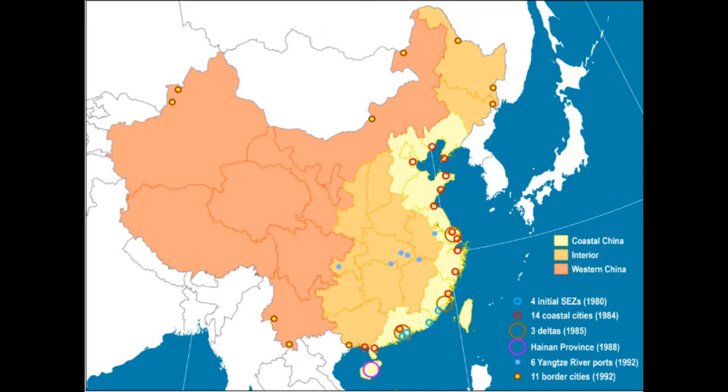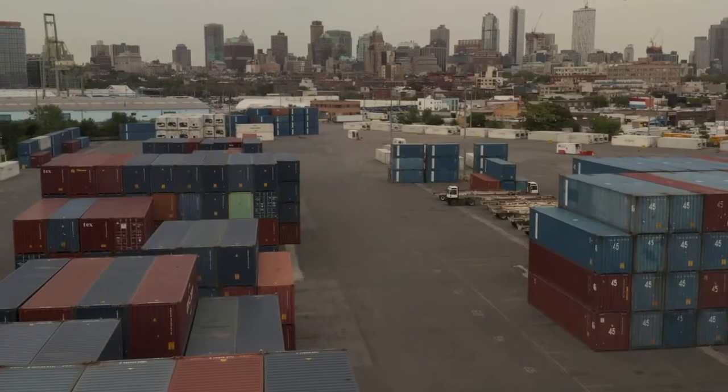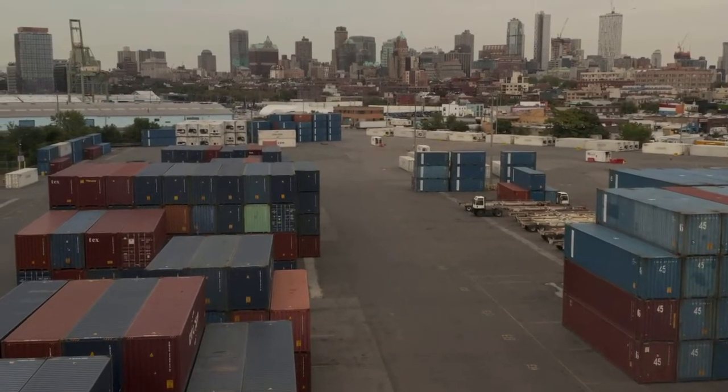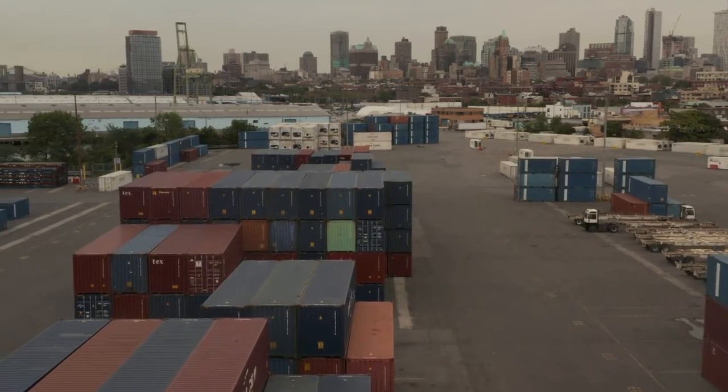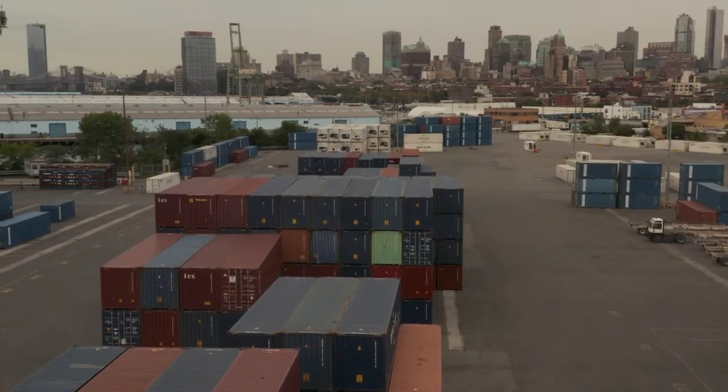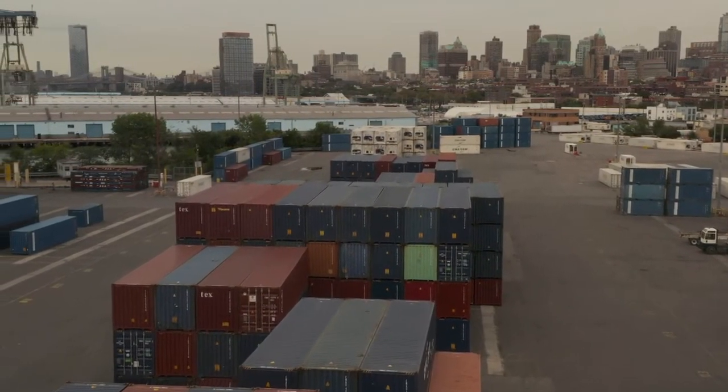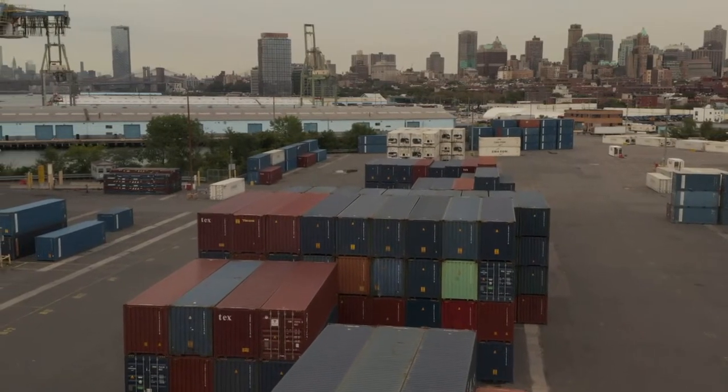3 economic clusters were formed along the Yangtze River Delta, the Pearl River Delta, and the Min River Delta. These clusters were able to take advantage of economies of scale, and they developed into industrial districts. China's GDP nearly tripled from 1978 to 1992 with the development of these special economic zones, but a new problem